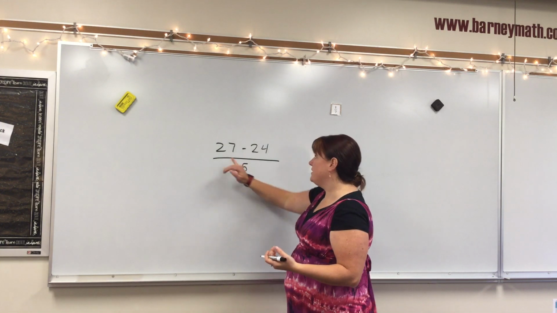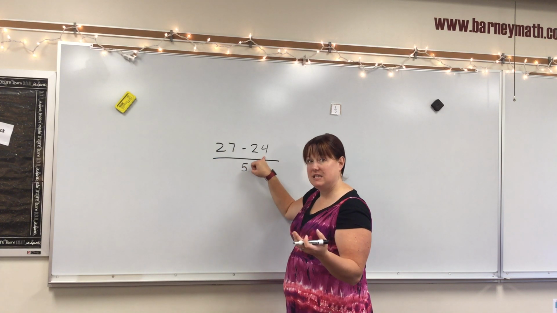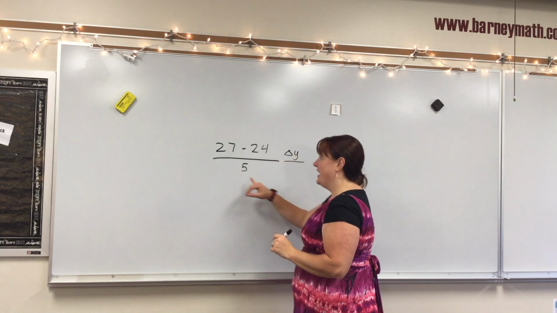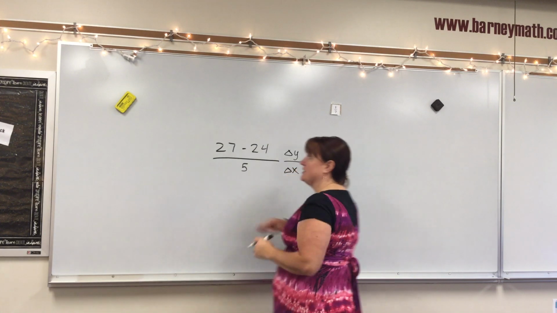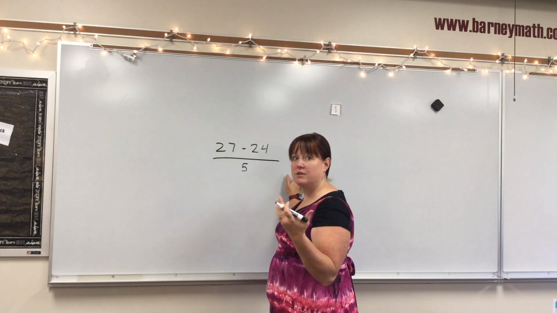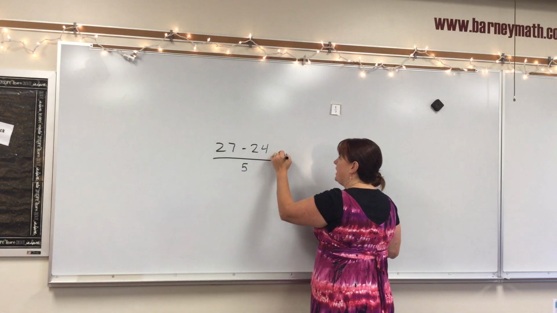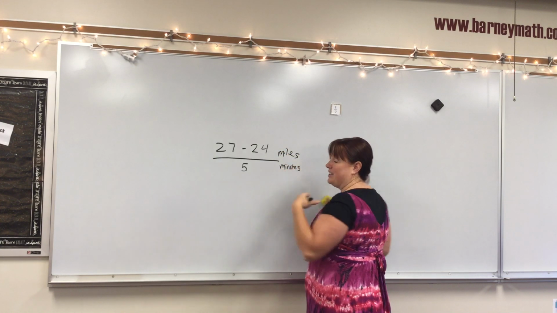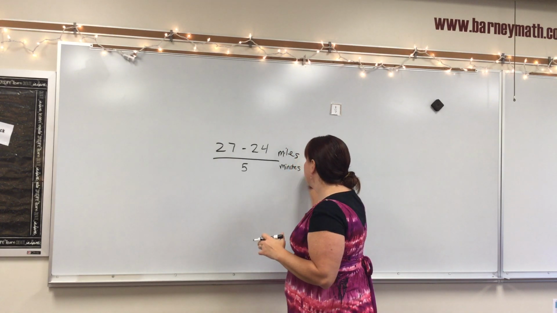So this is my distance at the end minus my distance at the beginning, which is my change in y, right? Over my time, which is my change in x, okay? And then I would figure out how fast I was going, how far I went in the amount of time, and this would give me miles. And in this case, this would give me minutes, but I can change that to hours, right? So I can find miles per hour.